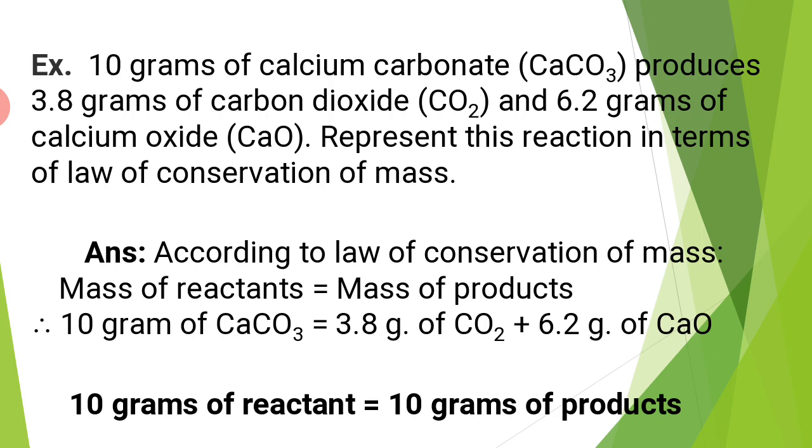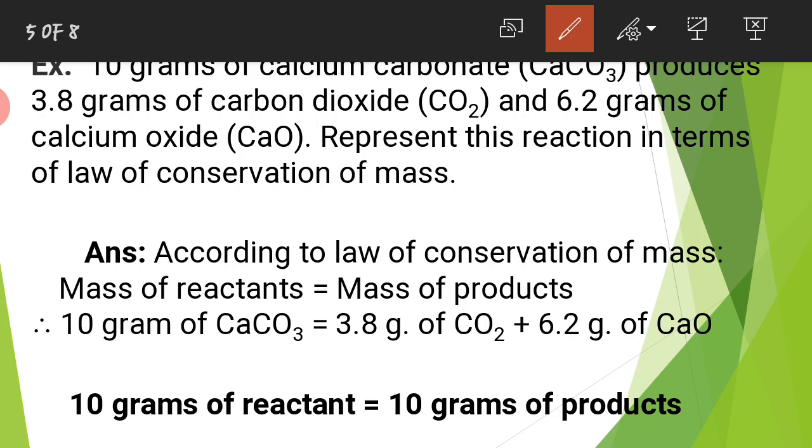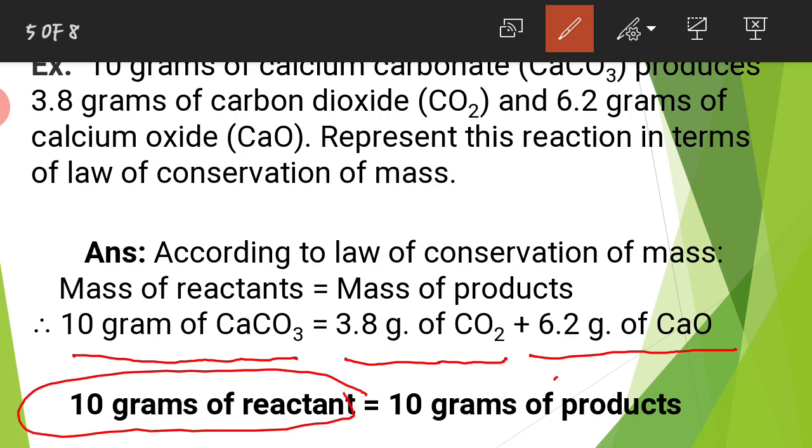Here, 10 grams of calcium carbonate is equal to 3.8 grams of carbon dioxide plus 6.2 grams of calcium oxide. According to this law, the mass of reactants is equal to the mass of products: 10 grams of reactant is equal to 10 grams of products.